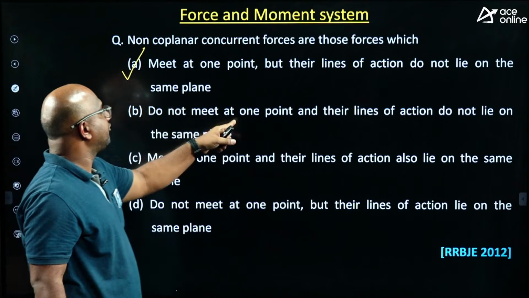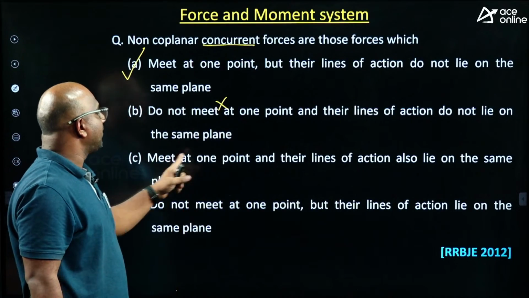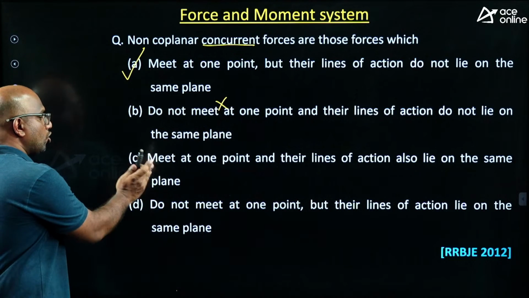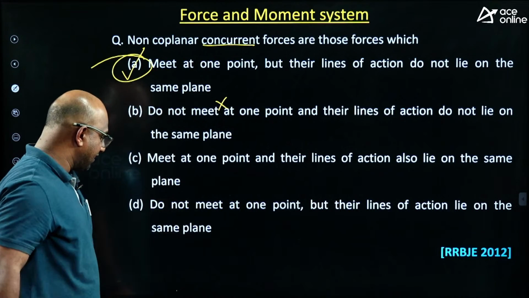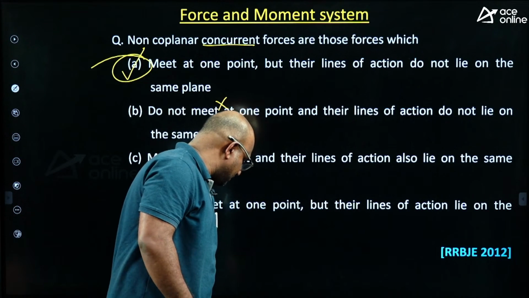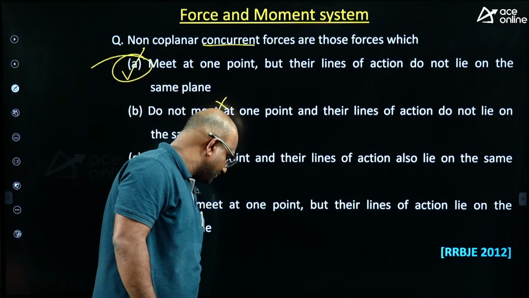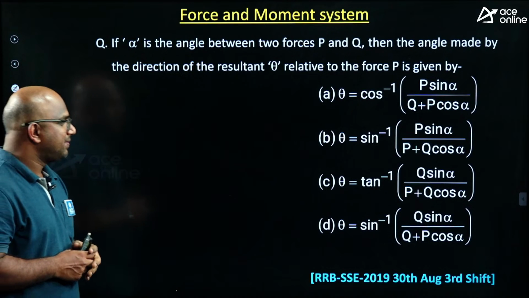Here, do not meet at one point: no, because concurrent is given. Next, meet at one point and the lines of action also lie on the same plane: no, this is the coplanar concurrent force system. So the right answer is option A itself. Very good, guys. Very good, Sai Charan. Suresh, good. Next, please try, guys.